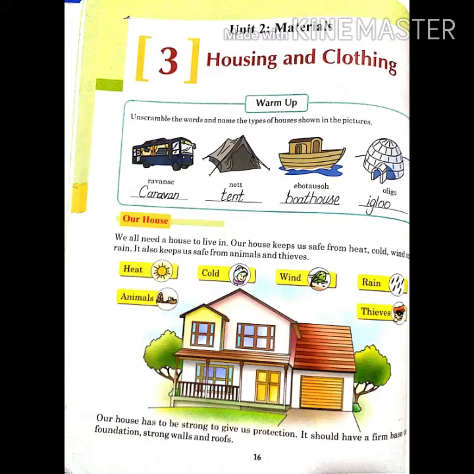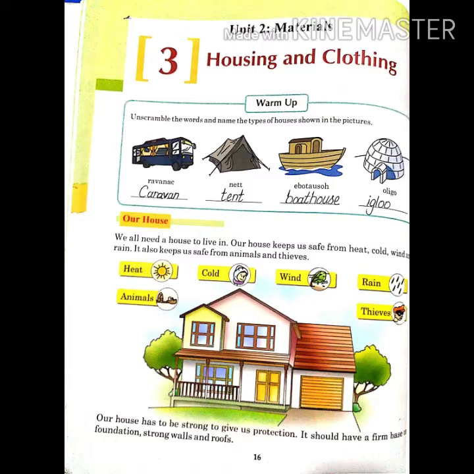Third one is a boat house. B-O-A-T boat. H-O-U-S-E house. Boat house. Fourth one is igloo. I-G-L-O-O igloo. Now let's start reading of this chapter.